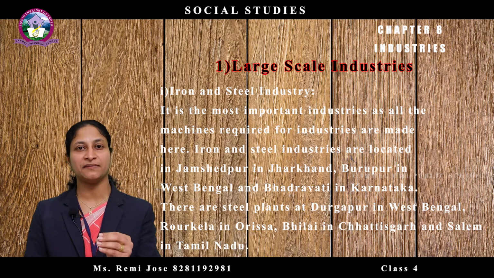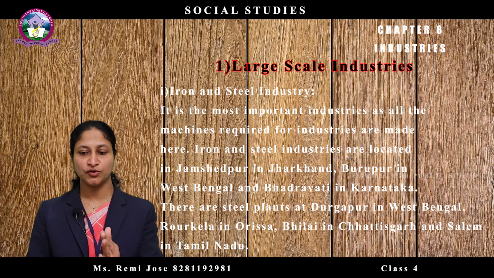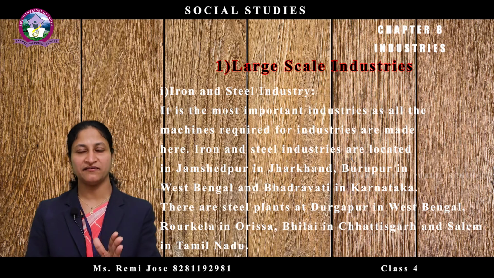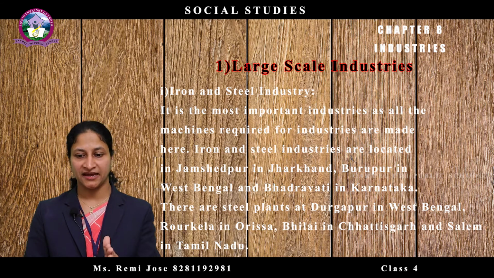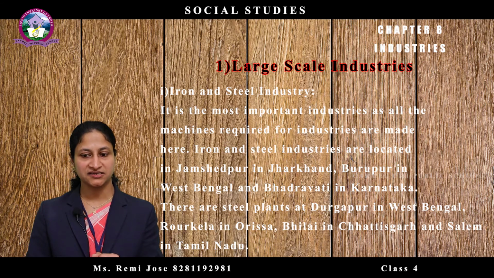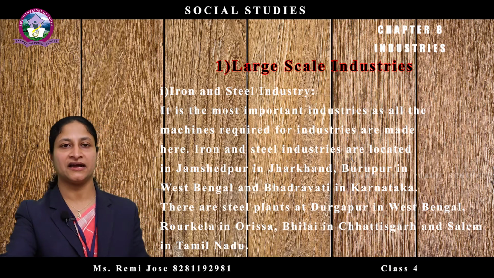Next, let us see some important iron and steel industries in India. Before independence, we had only 3 iron and steel industries. They are Jamshedpur in Jharkhand, Burnpur in West Bengal and Bhadravati in Karnataka.